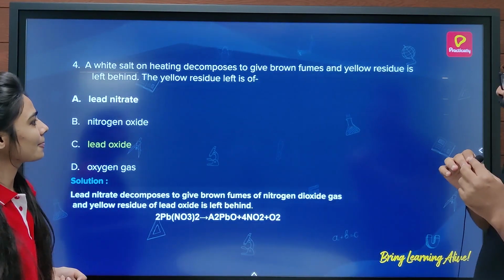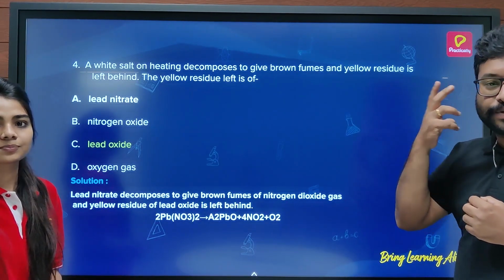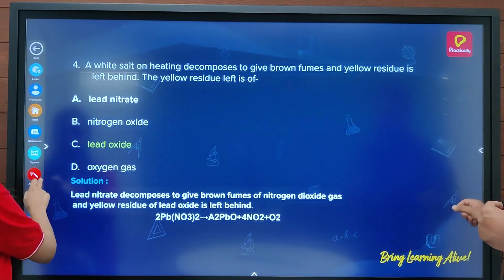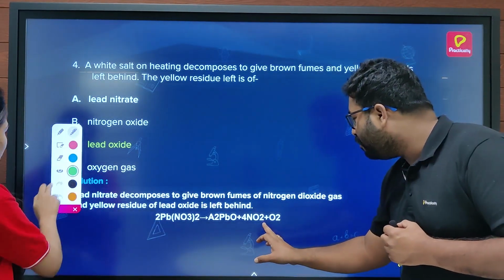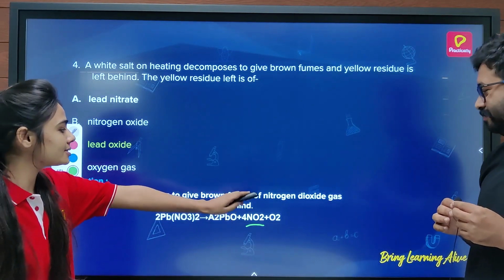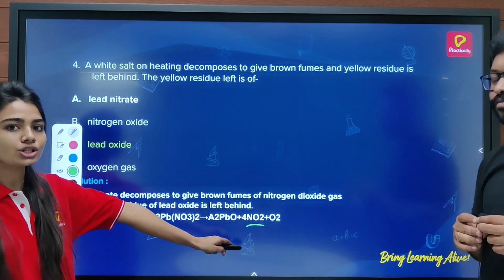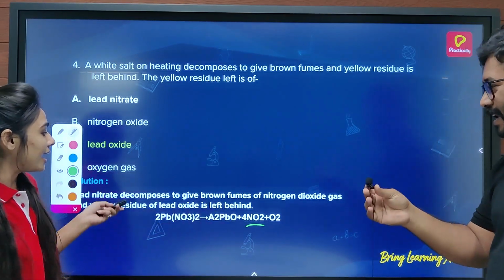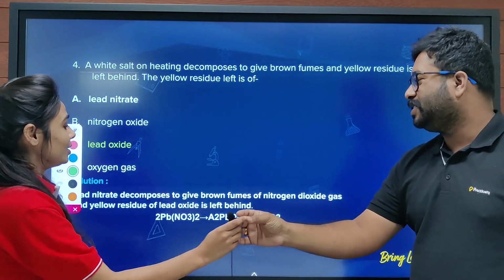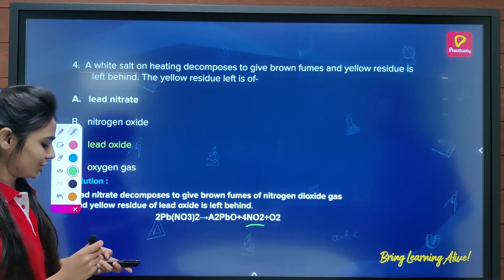And one more thing, the brown fumes that you see are of NO2. NO2 gives you those brown fumes. Okay, so that means the brown fumes are of nitrogen dioxide. Yes, absolutely, and the lead oxide is of yellow color. Sure, let's move to the next question.